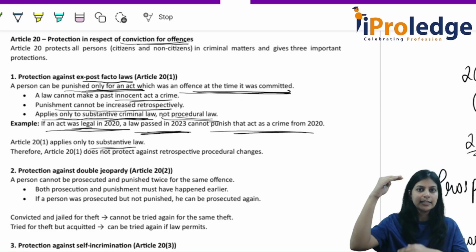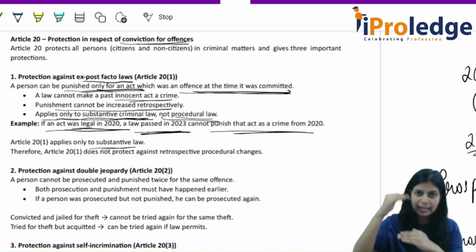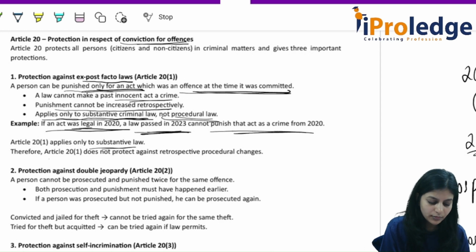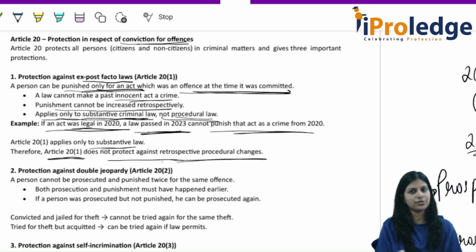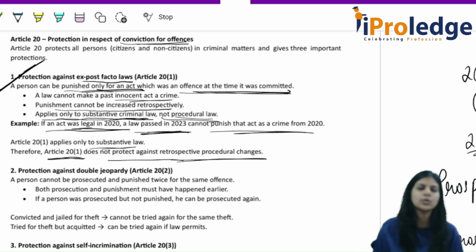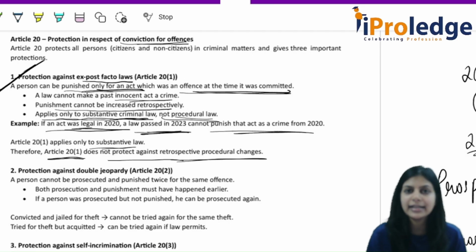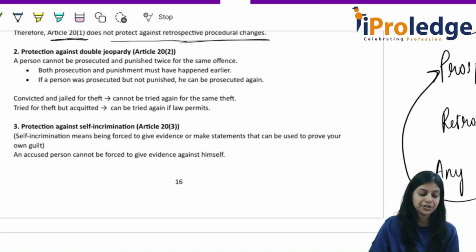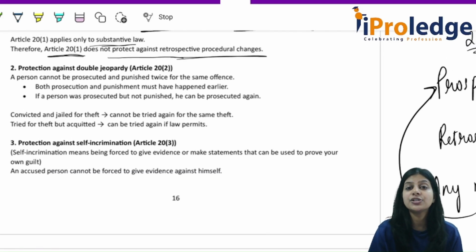If there is some procedure being followed and there is some change in it, Article 21 will not be applicable. Therefore, Article 21 does not protect against retrospective procedural changes. Got it, all of you? This is your first protection under Article 21. Protection against ex post facto law. Alright. Next, second protection. Protection against double jeopardy.